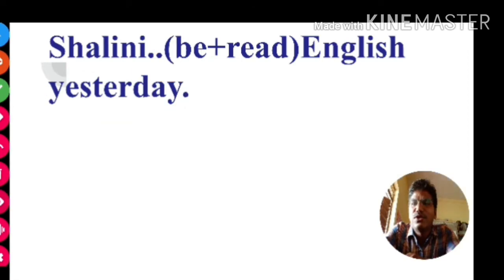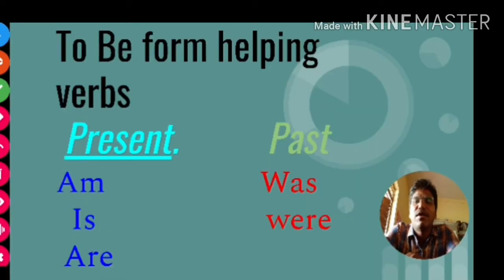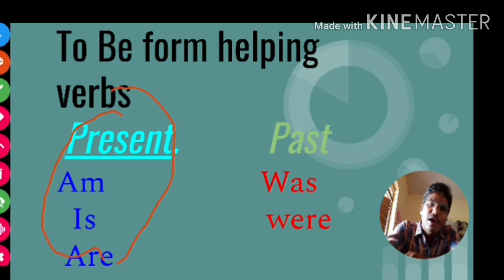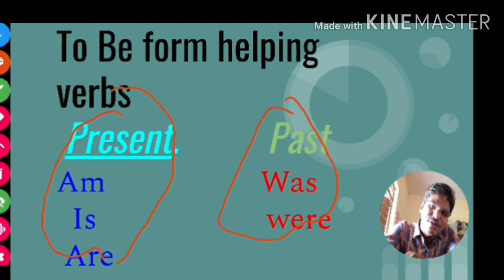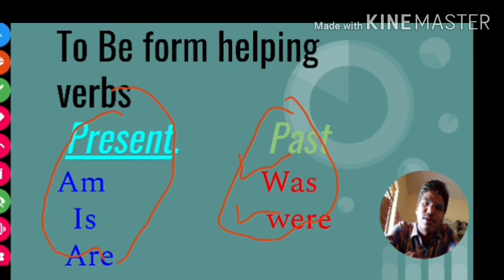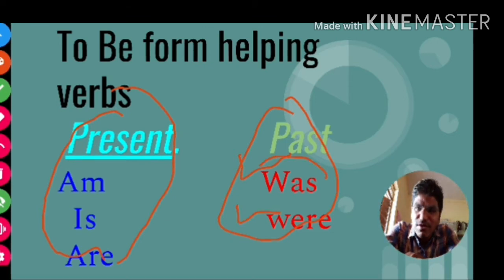And then you should understand the be form helping verb once again. There are 3 present tense helping verbs in be form and two past tense, was for singular subject, were for plural subject. Shalini is a singular subject, so we should use was, not were.